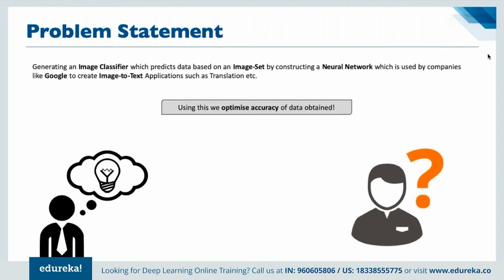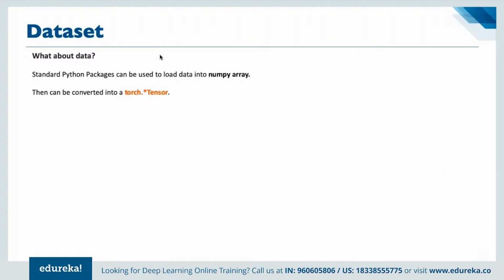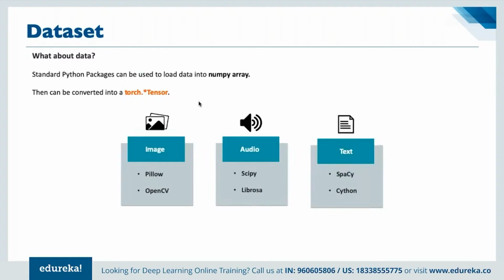And using this, we simply improve the accuracy, because that's the main job here, to make the entire model as accurate as possible. And if we are looking for data sets here, then standard Python packages can be used to load data into a NumPy array, and then it can be converted into a Torch tensor that we have seen already. And there are already different data sets available.